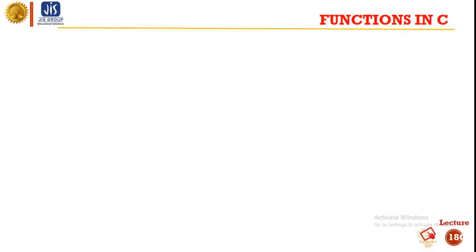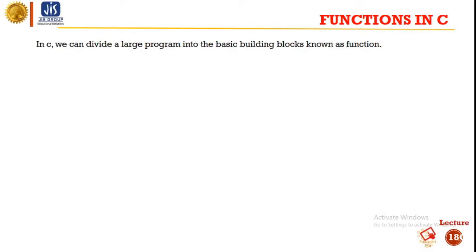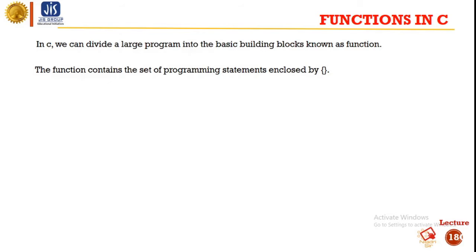So what is a function? A function is basically a group of statements that together perform a task. In C, we can divide a large program into basic building blocks known as functions. The function basically contains the set of programming statements enclosed by curly brackets.